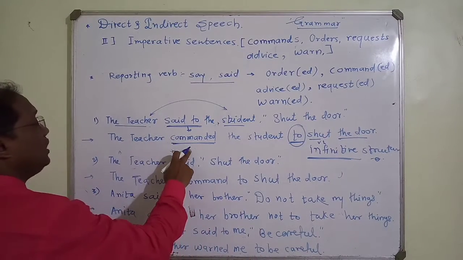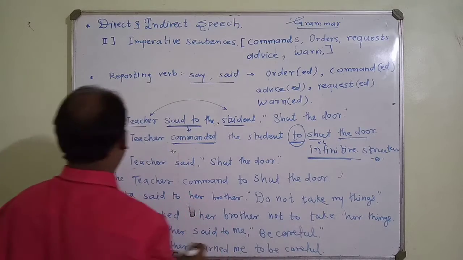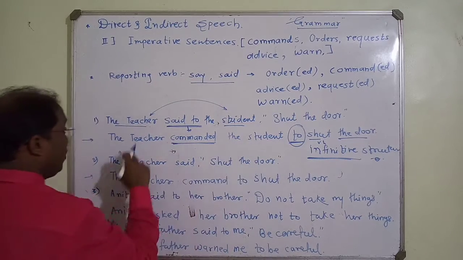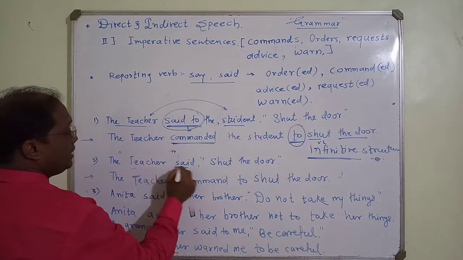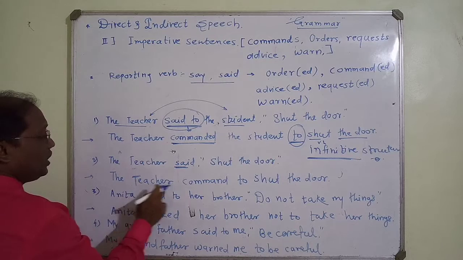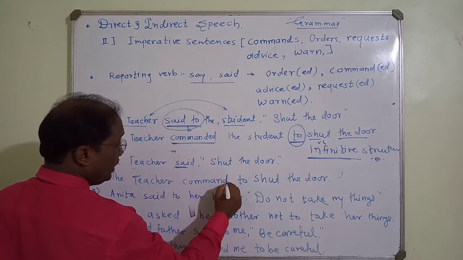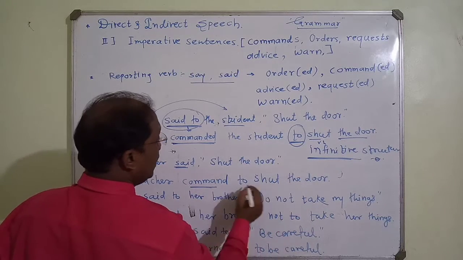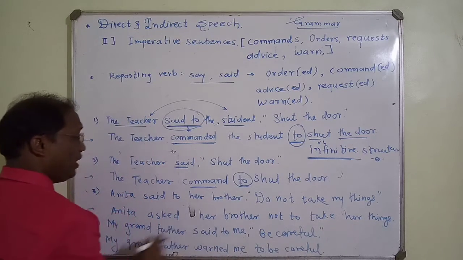So: the teacher commanded the student to shut the door. The next: the teacher said, "Shut the door." Here there is only said, so instead of that we use commanded: the teacher commanded to shut the door. To is used as the connector.